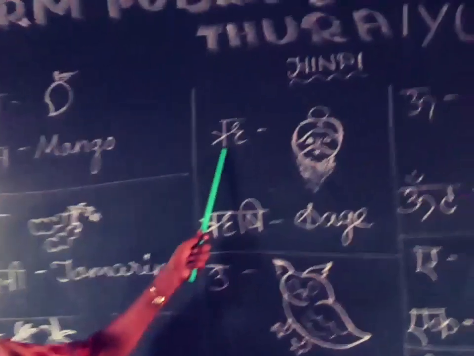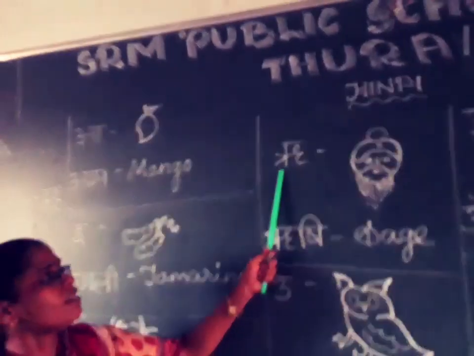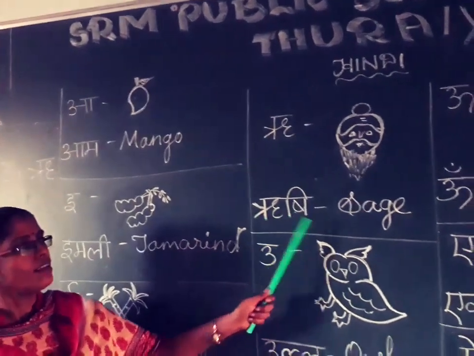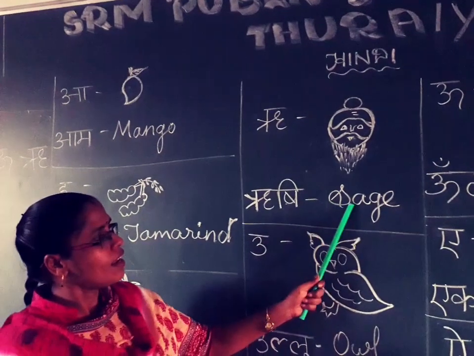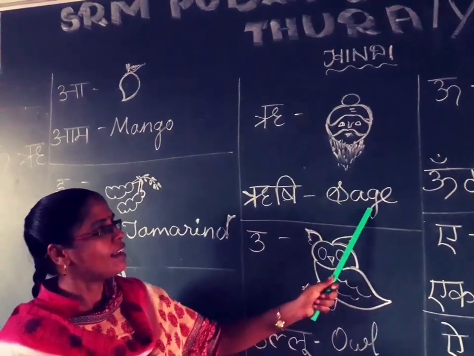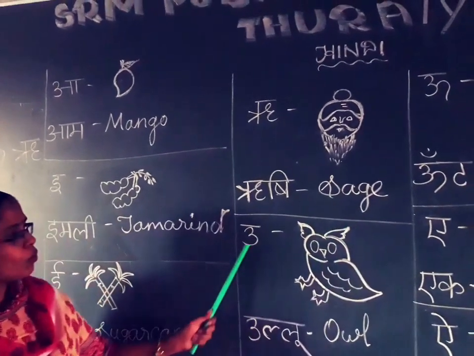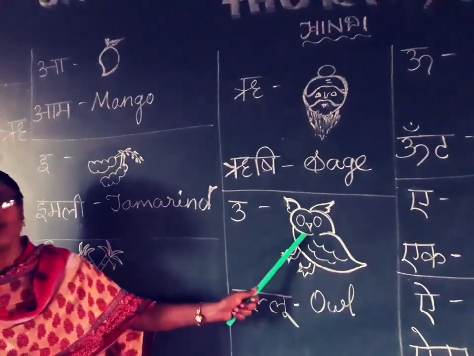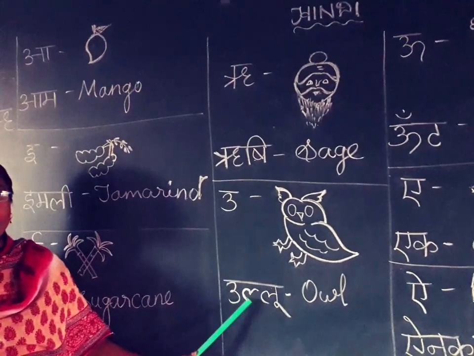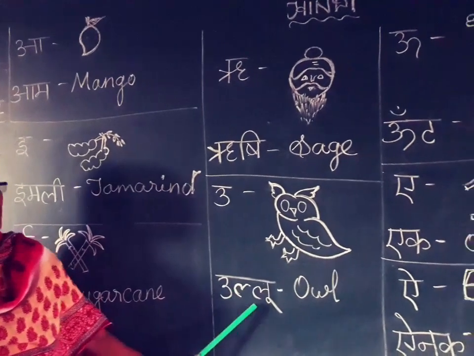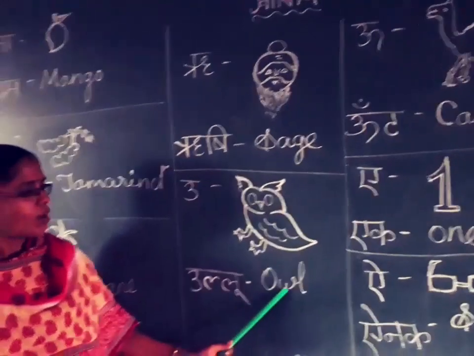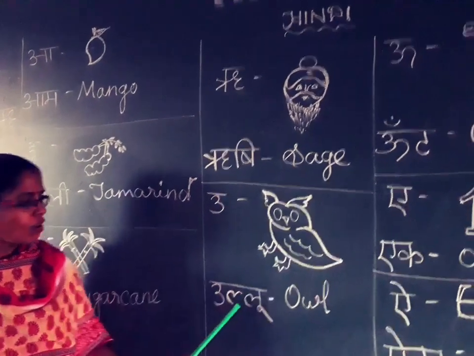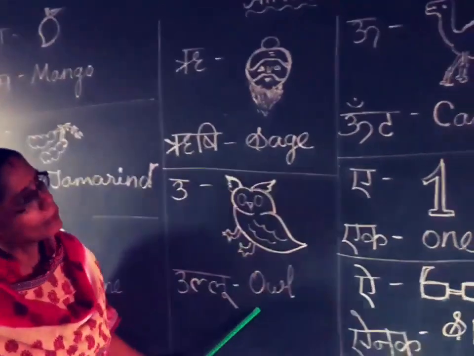Next one. Re say rishi, sage. Sage. Okay. Next one. U say ullu. Owl. U say ullu, owl.